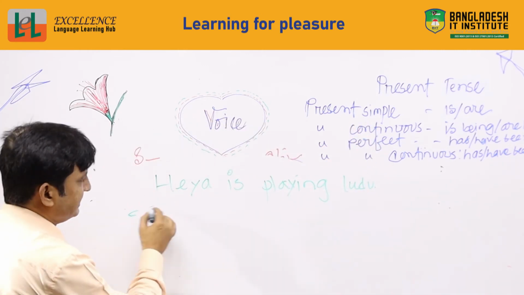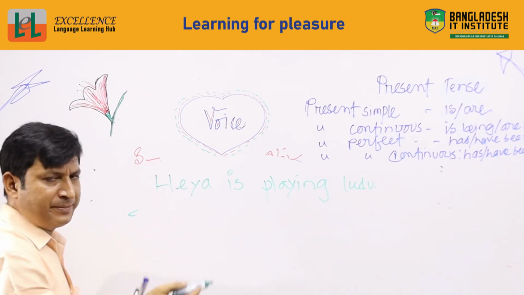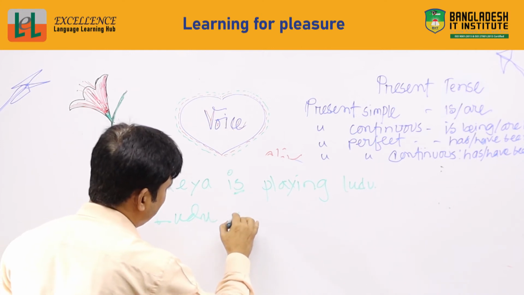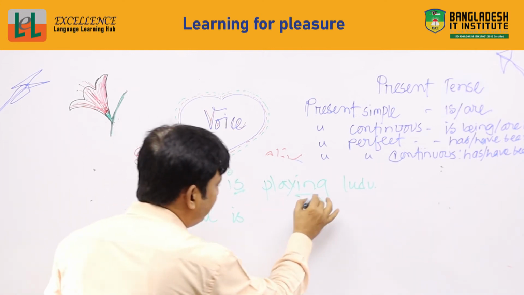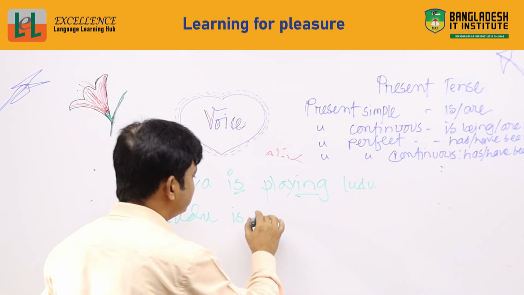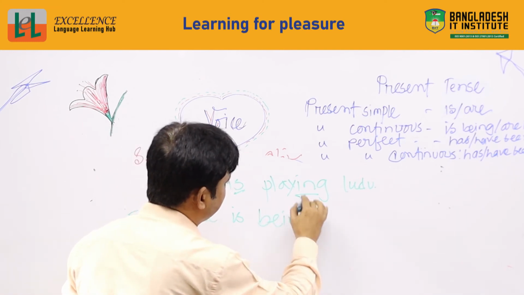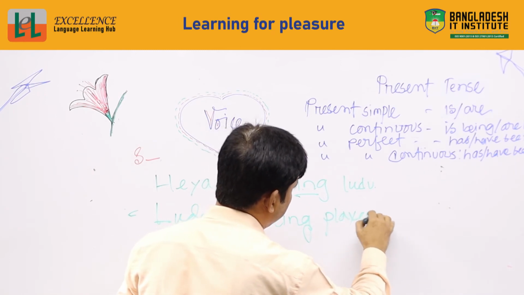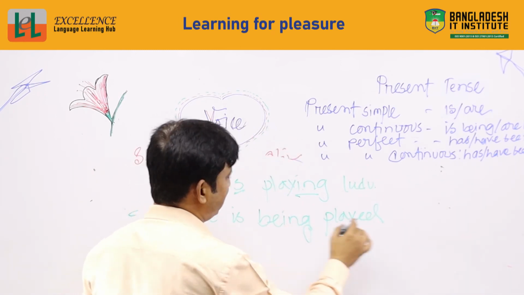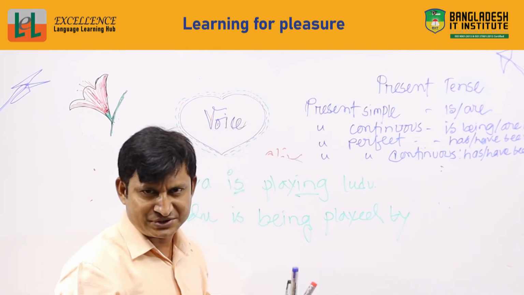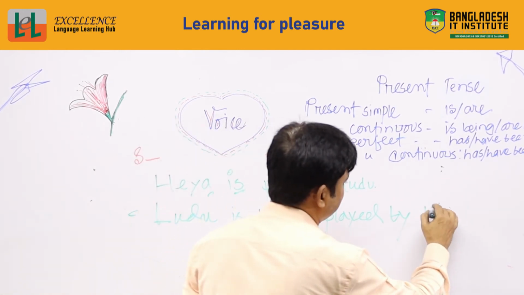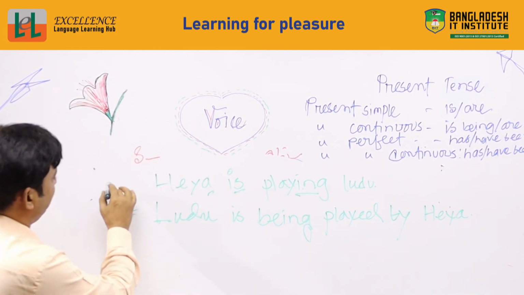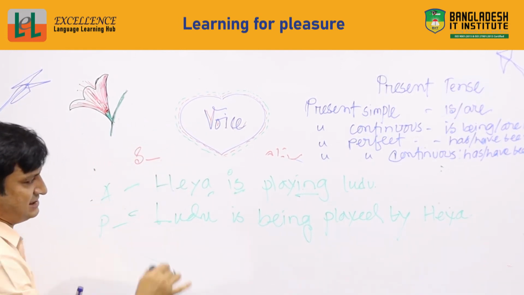If this is active and I want to make it passive, Ludo will come first, then is, and for ing, that is continuous, we will use being. The verb will be past participle, so played. Then by will come here. So this is the form of active and passive.